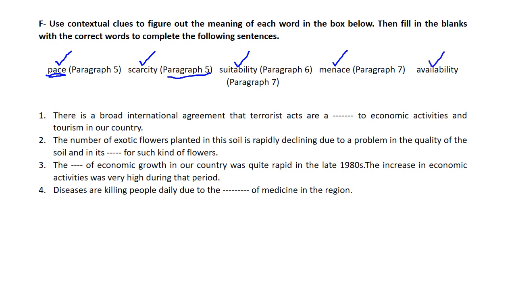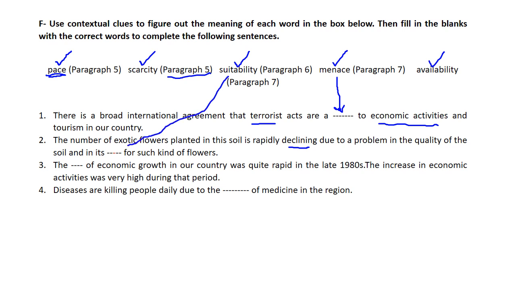Availability, whether there's enough of it. Now, there is a broad international agreement that terrorist acts are a menace to economic activities. Terrorist acts, okay, are a menace, are a threat or a danger. The number of exotic flowers planted in this soil is rapidly decreasing due to a problem in the quality of soil and in its suitability for such kind of flowers.